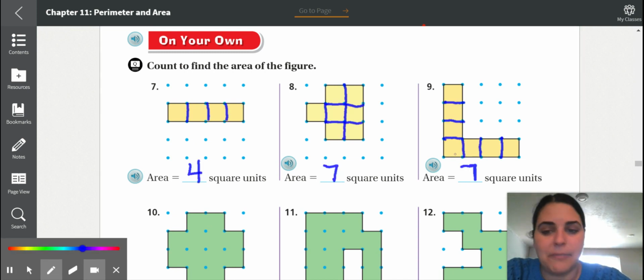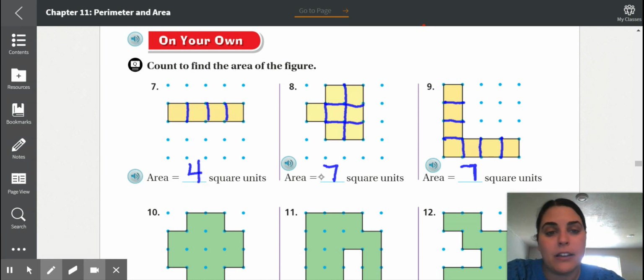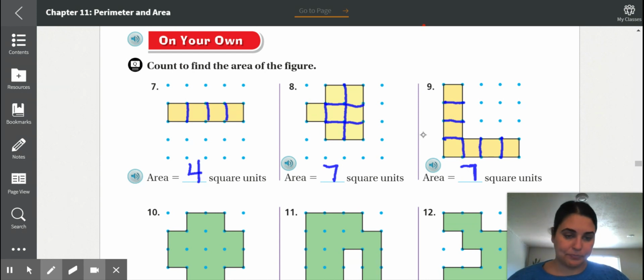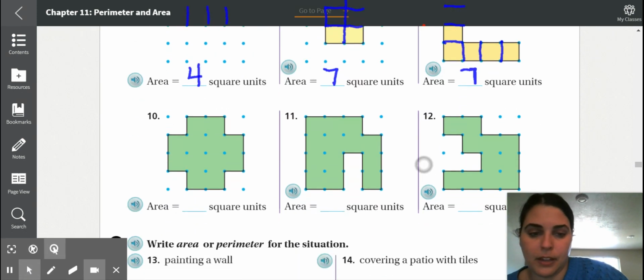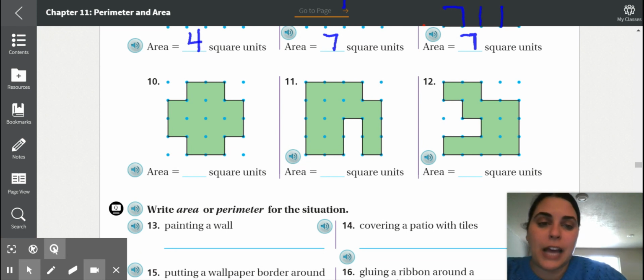All right, let's see how you did. So number 7, you should have gotten an area of 4 square units. Number 8, 7. Number 9, also 7. So these shapes can look different and still have the same area. Okay? Again, I want you to do 10, 11, and 12, and we will correct in just a minute.